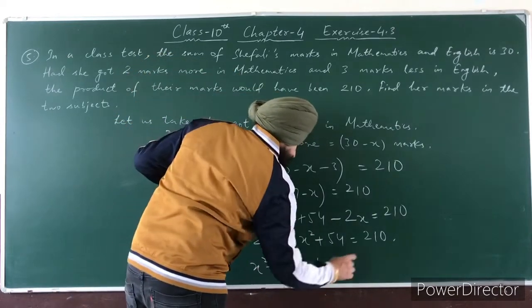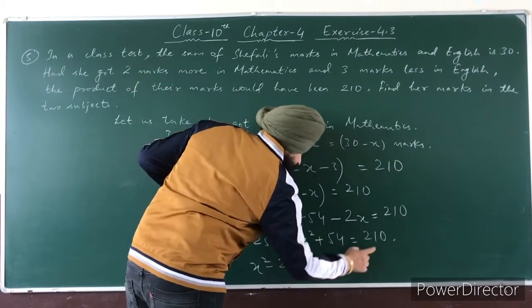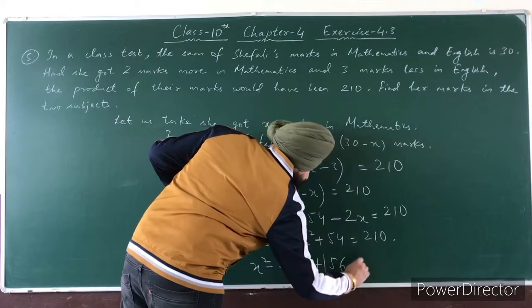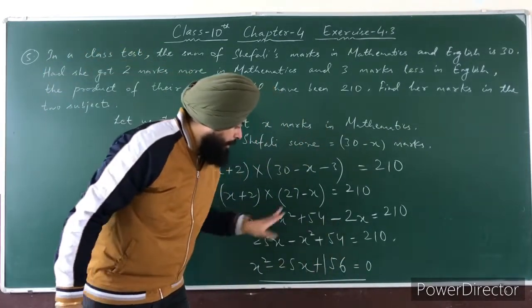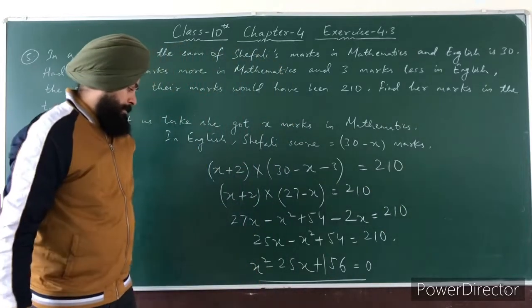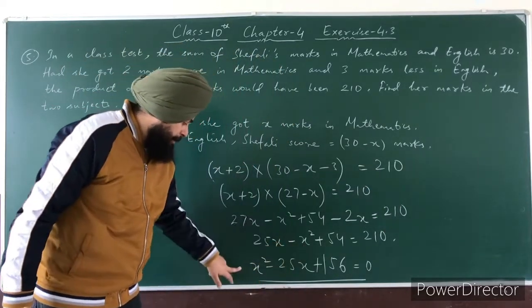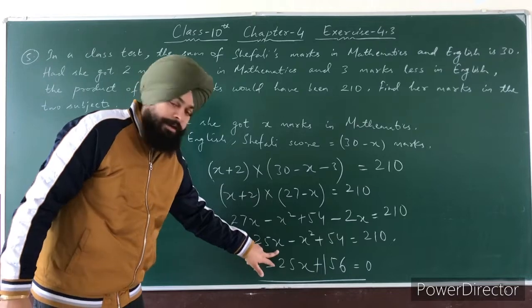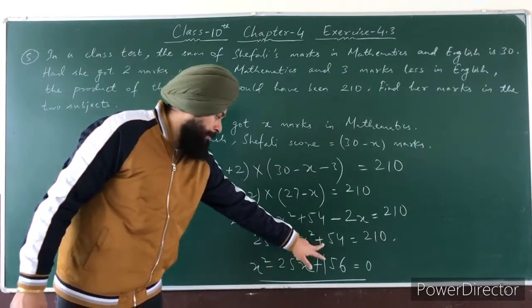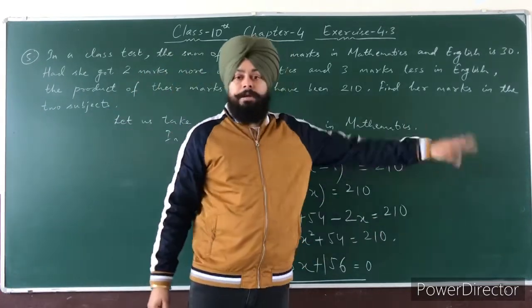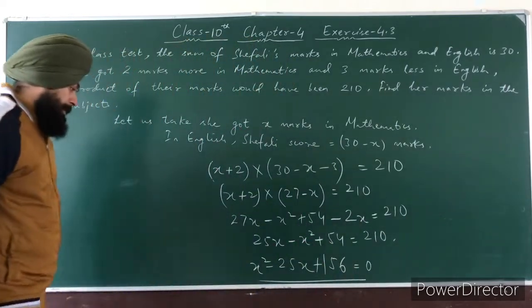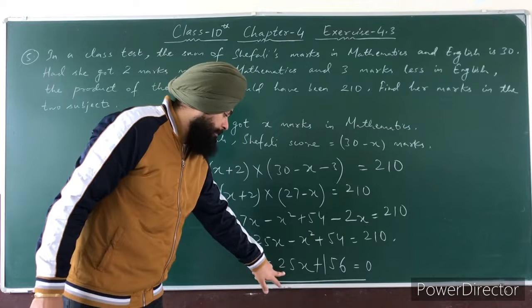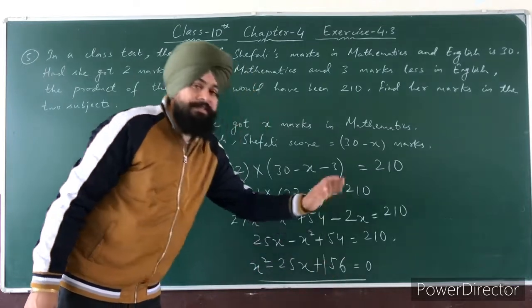Take all these terms to the other side. So minus x square becomes plus x square, plus 25x becomes minus 25x, and plus 54 is subtracted from 210. So it is how much? 156. So the required equation is x square minus 25x plus 156 is equal to 0.